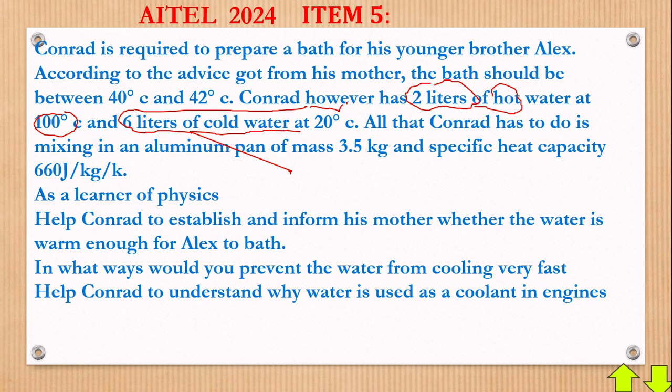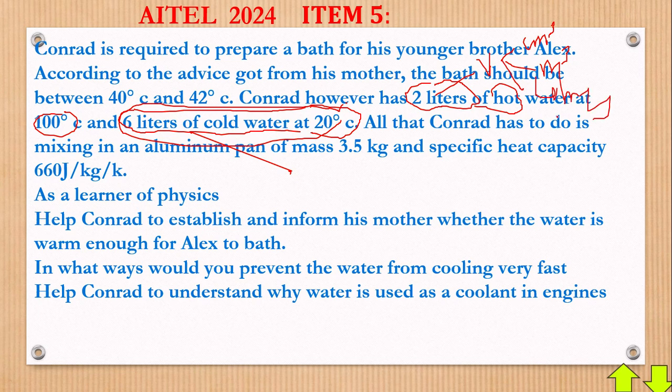Cold water at 20 degrees Celsius. Okay, so we have 6 liters of cold water in simple terms. Now, this time around again, they have given us the volume instead of mass. Remember, volume can be measured in centimeters cubed, in meters cubed, and it can be given in liters. Be reminded, please.